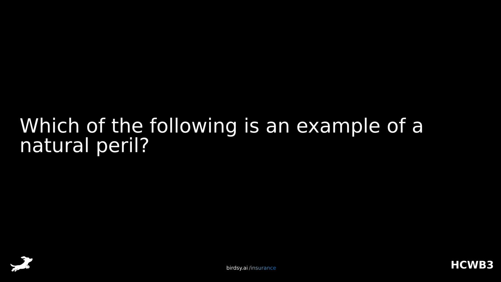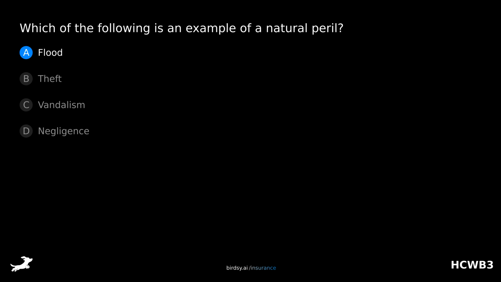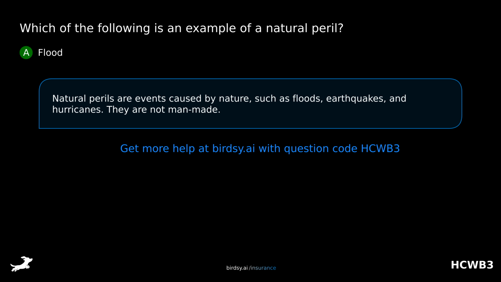Which of the following is an example of a natural peril? Is it A, flood, B, theft, C, vandalism, or D, negligence? The answer is A, flood. Natural perils are events caused by nature, such as floods, earthquakes, and hurricanes.